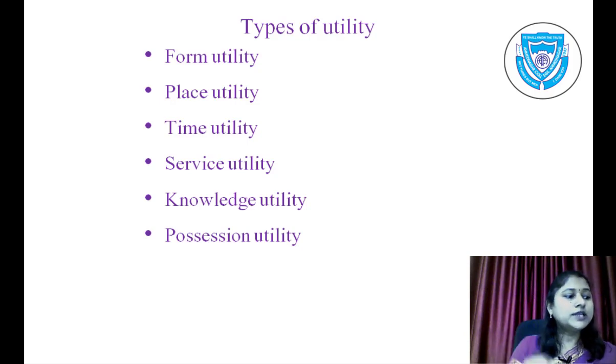For example, the utility of a mobile phone or computer increases when a person knows its various functions. Next is possession utility. It arises when the ownership of goods is transferred from one person to another person. For example, possession utility is enjoyed by the consumer when they purchase goods from sellers.